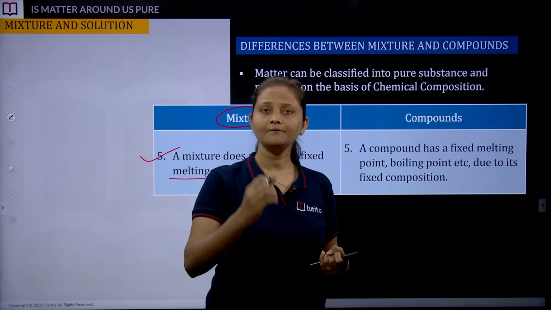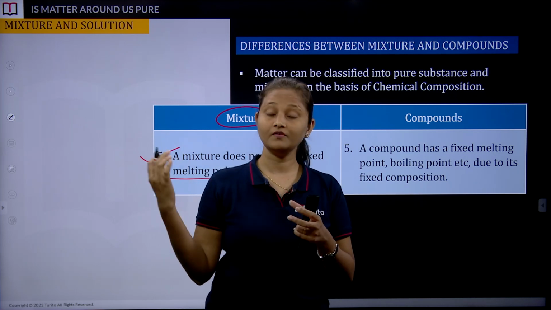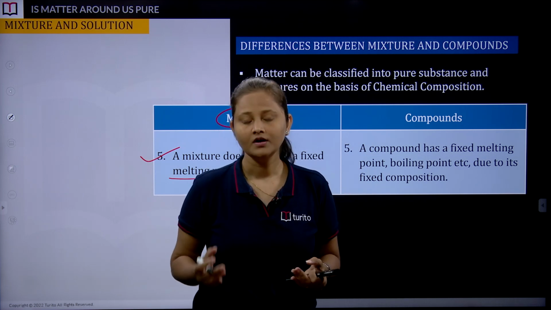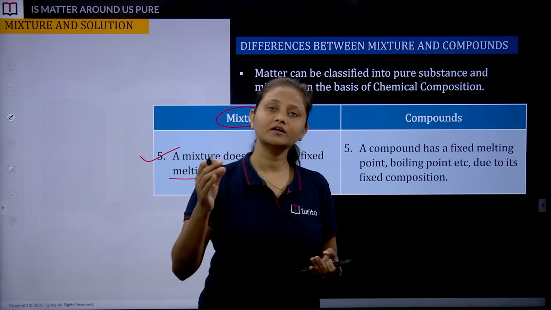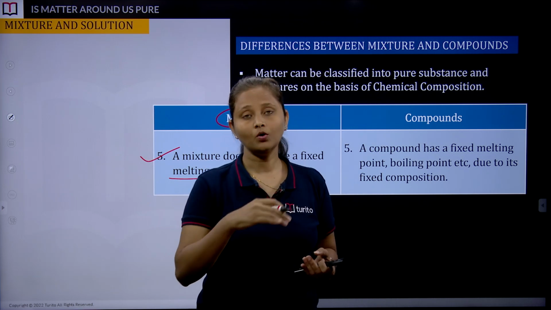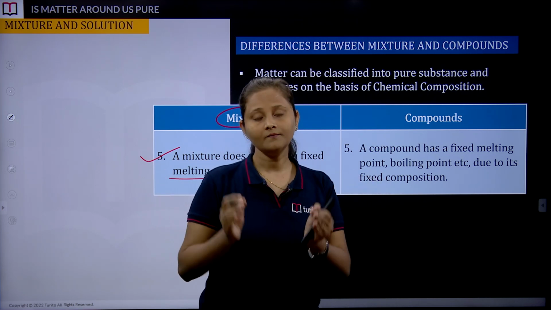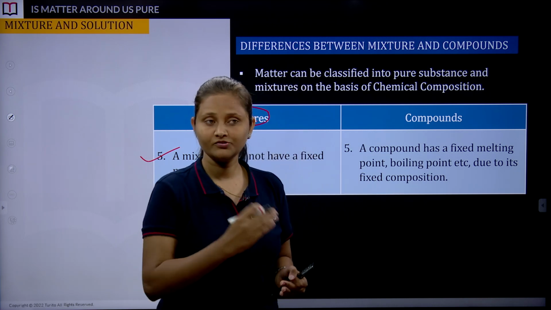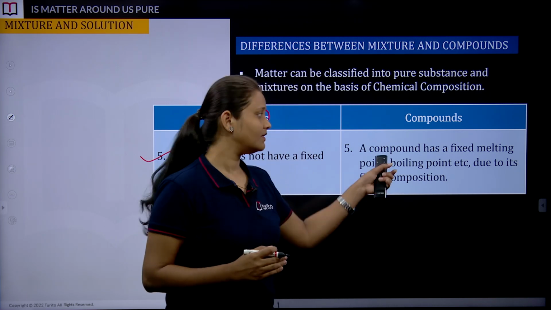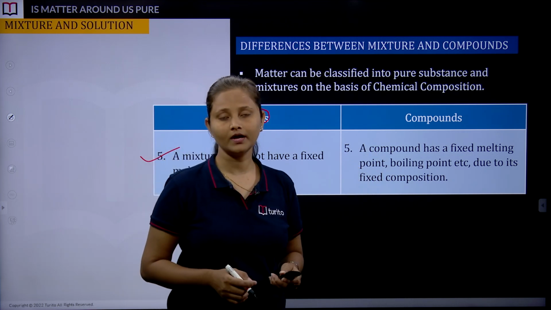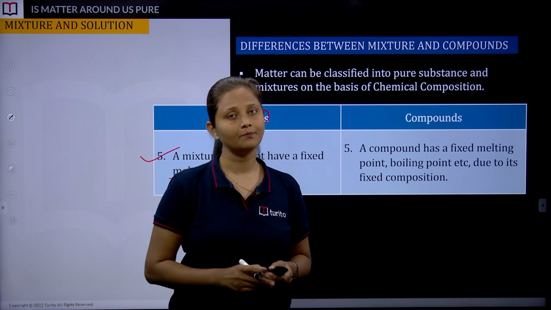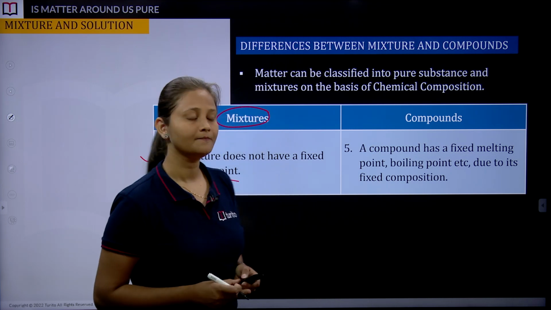If a mixture is made up of more than two substances in any random ratio, all of these have their individual properties and their own melting points. So the melting point is going to vary from mixture to mixture. This is not the case in compounds. Each and every compound has a sharp melting point or sharp boiling point.